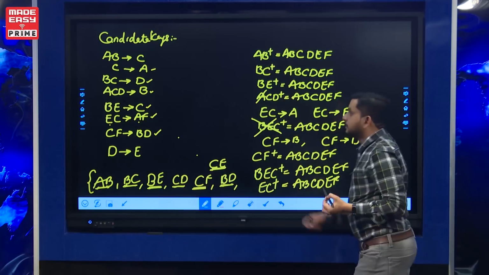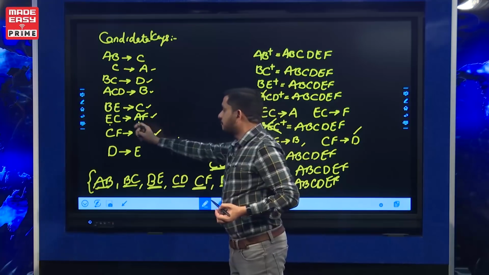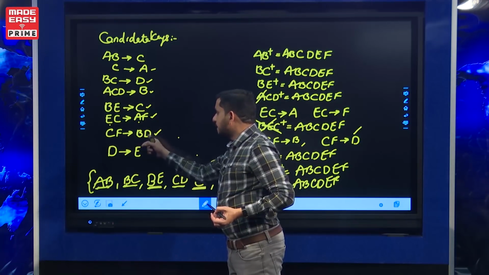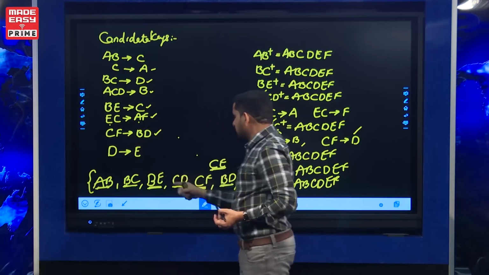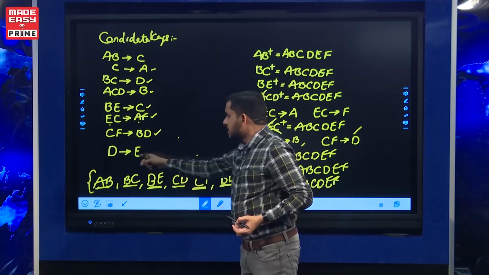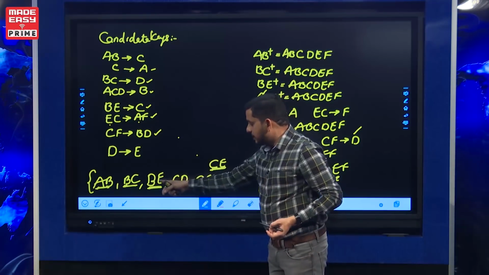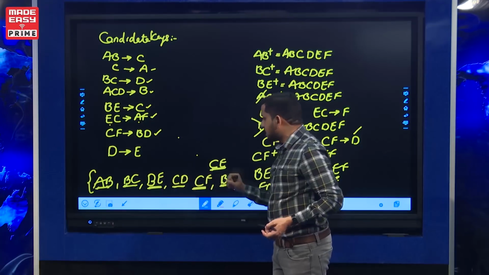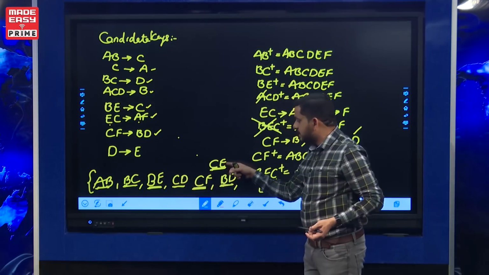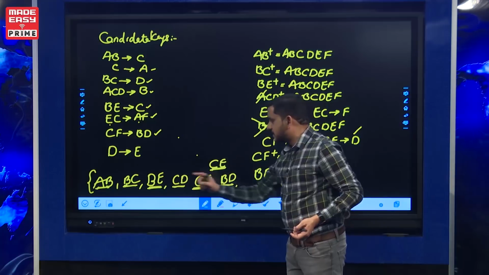Okay, so next AF is already done, EC closure, BD already done, and E is part of two keys. E can be replaced by D. If E is replaced by D, it becomes BD, which is already covered. If C is replaced by D, it becomes CD, which is already covered.